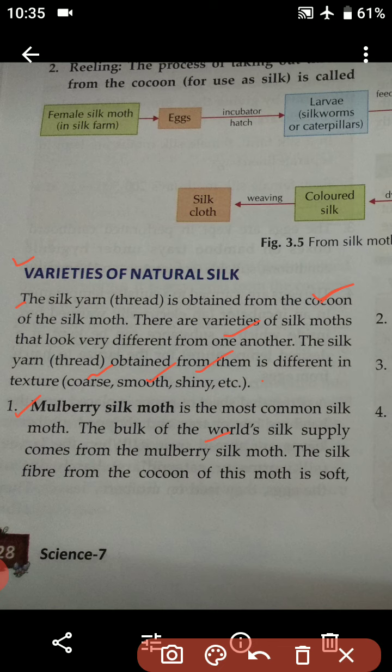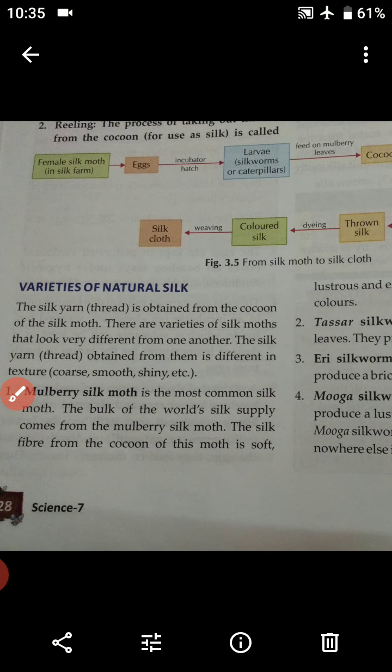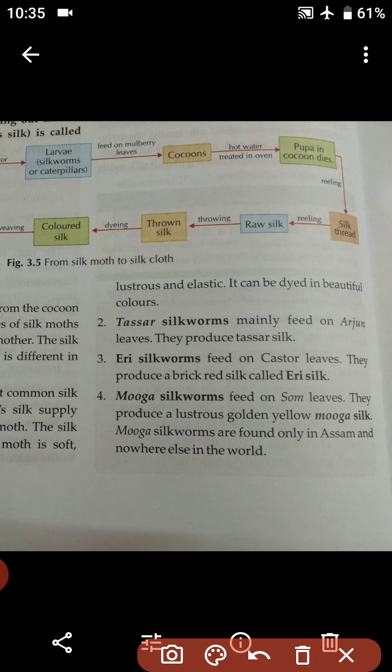The silk fiber from the cocoon of this moth is soft. The fiber that is obtained from mulberry silk moth is soft, lustrous and elastic. That means soft, shiny and elastic, okay students? So, it can be dyed in beautiful colors. The silk thread that is obtained from the mulberry silk moth can be dyed in different and beautiful colors.